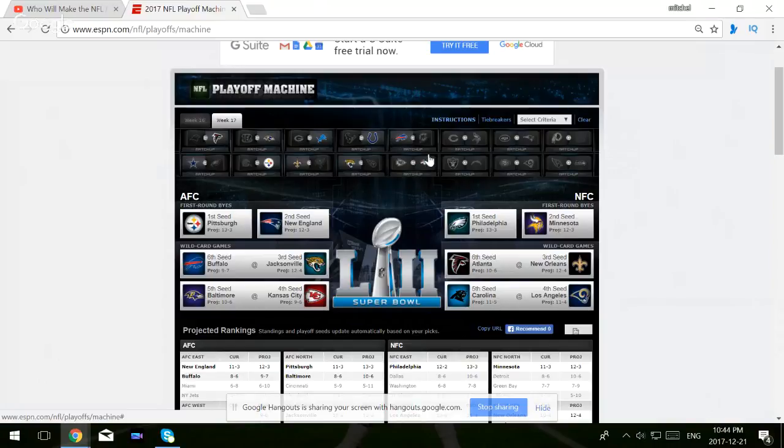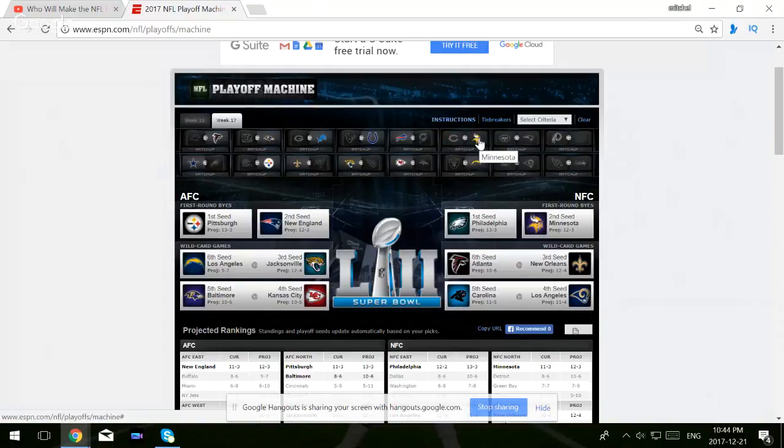Kansas City at Denver. I'm going to go with the Kansas City Chiefs. It's a game that they, again, have to win. Denver is not a very good team, even though Denver is a divisional team and they could upset them. The Chargers, the Raiders, this should be an entertaining ball game, but I'm going with the Chargers to sweep the Raiders this year. This is in LA. They won the first one in Oakland. They're just a better all-around team, and again, they need to win this game to get in.